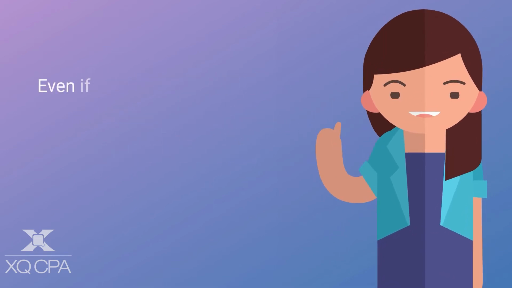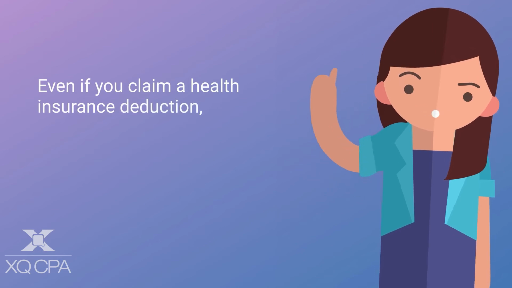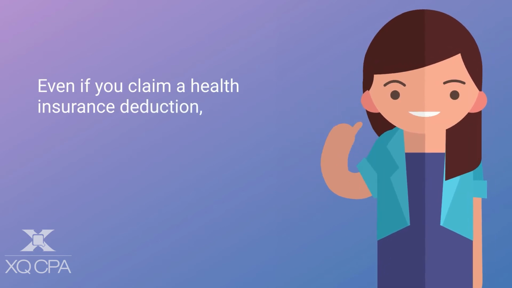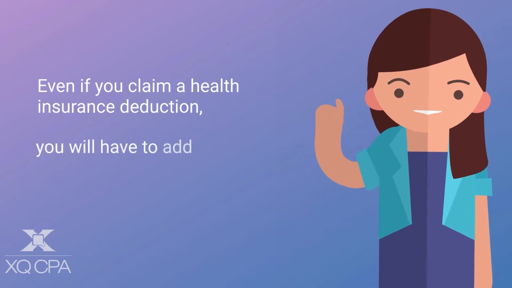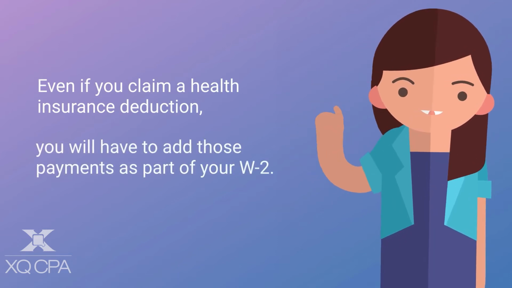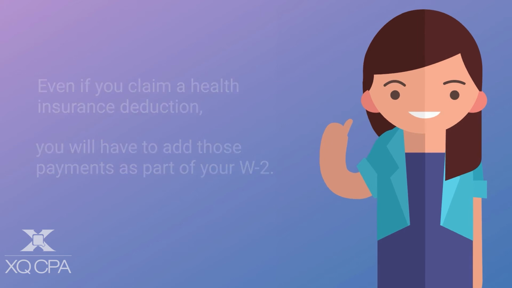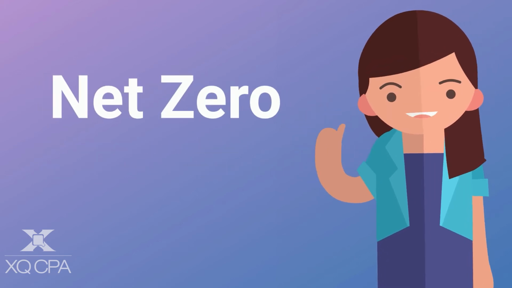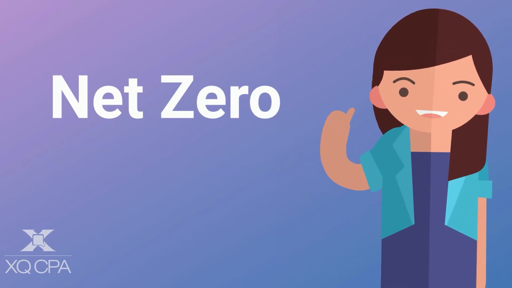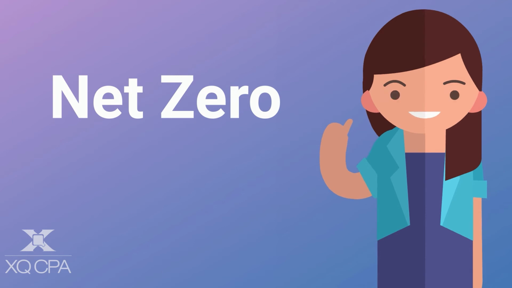And the reason is because even if you claim a health insurance deduction, because you pay health insurance costs through your S-Corporation, you will have to actually add those payments as part of your W-2. At the end of the day, the net effect is zero. Therefore, as an S-Corporation, you don't get to enjoy some of these fringe benefits.